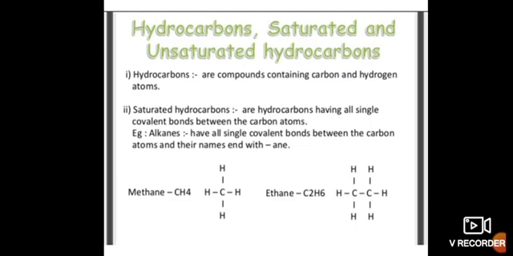Next topic, saturated hydrocarbons. All those hydrocarbons having only single covalent bonds between the carbon atoms are called saturated hydrocarbons. Their example is alkanes, which have all single covalent bonds between the carbon atoms, and their names end with "ane". So examples will be methane, ethane.